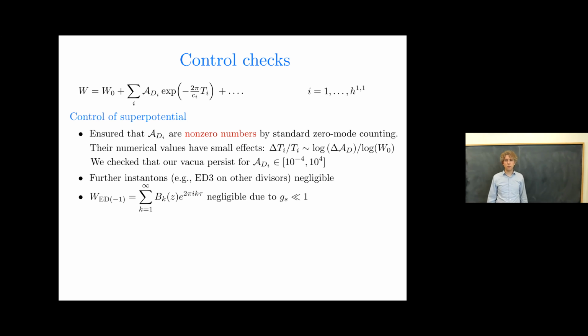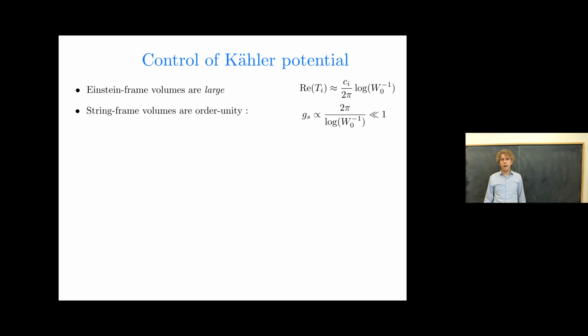One can also check, since the string coupling is so small, that ED-1 contributions, which you could view if you like as contributions to the flux superpotential, are likewise safely negligible. So the superpotential is under very good control. We've established that it takes the KKLT form. How about the Kähler potential, though?